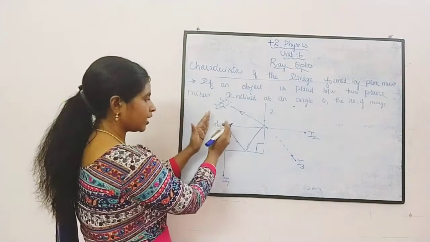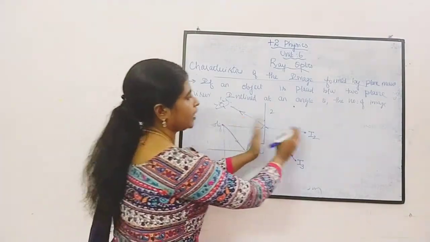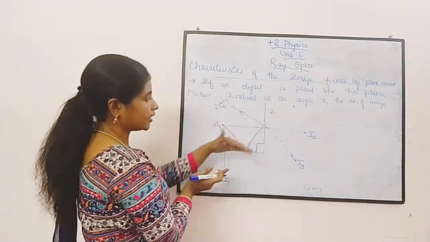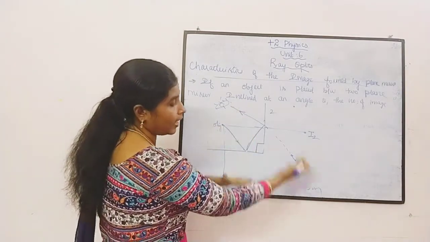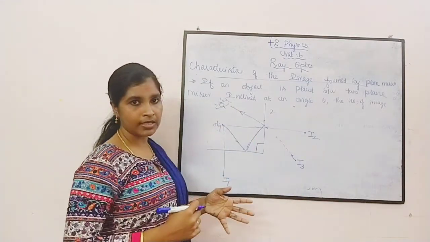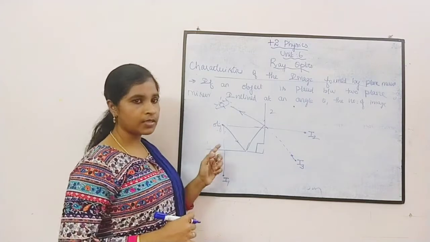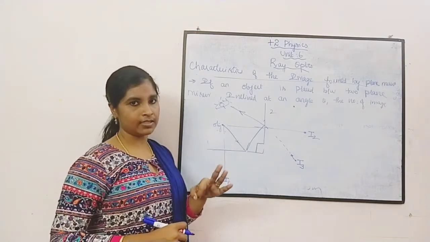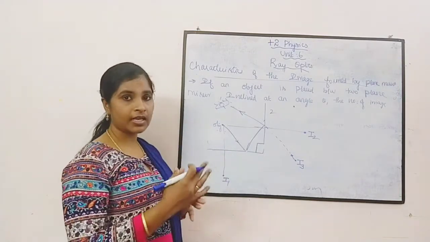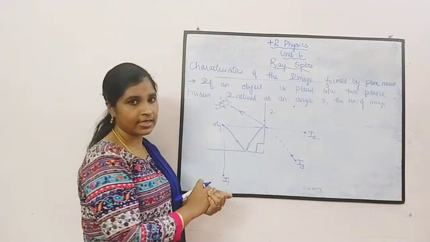புரியுதா? இந்த மிரர்ல இருந்து இங்க ஒரு இமேஜ் கிடைக்கும். இந்த மிரருக்கு இங்க ஒரு இமேஜ் கிடைக்கும். So ரெண்டும் இன்க்ளைன்டா இருக்கிறதுனால so it will give another one image. So totally how many images are here? So only one object, but we have got 3 images. Okay. So the images vary according to the angle we are placing the mirrors.